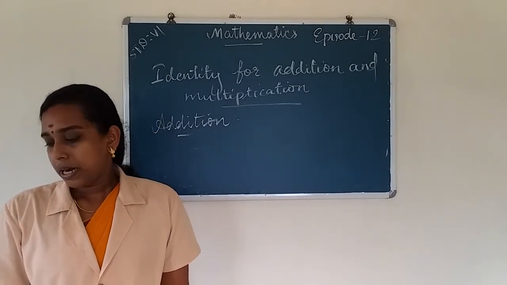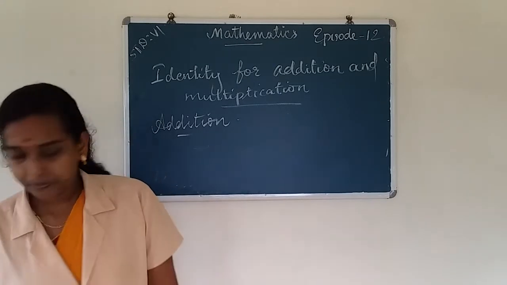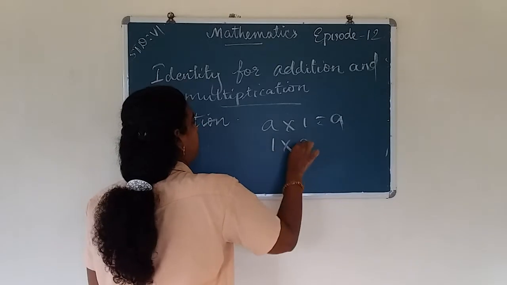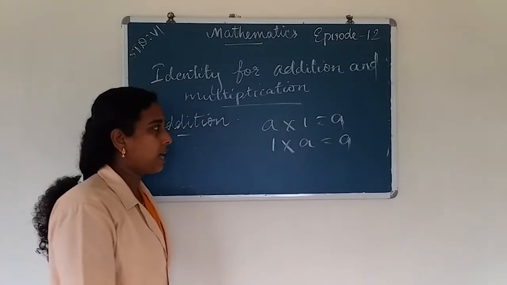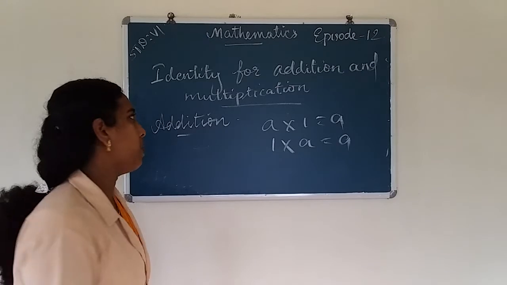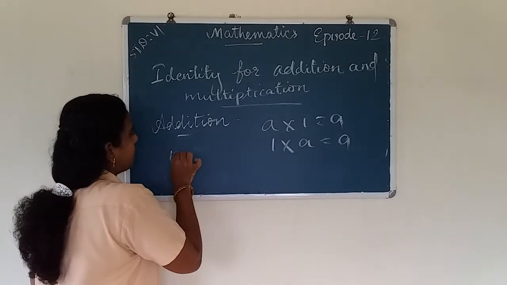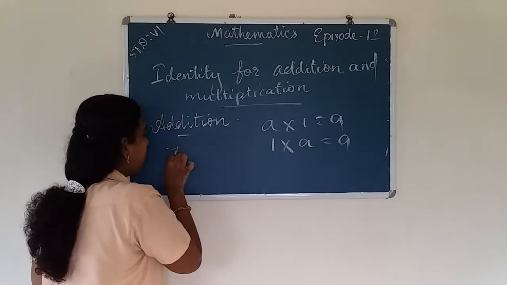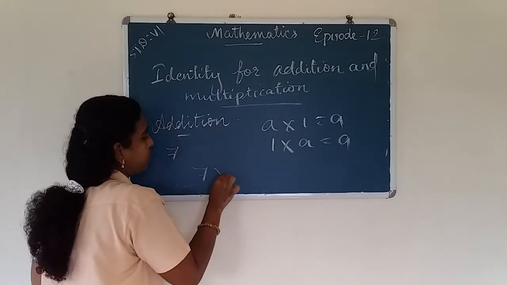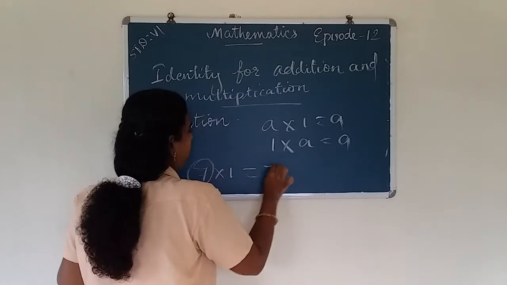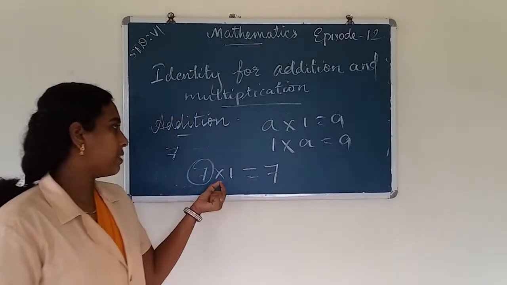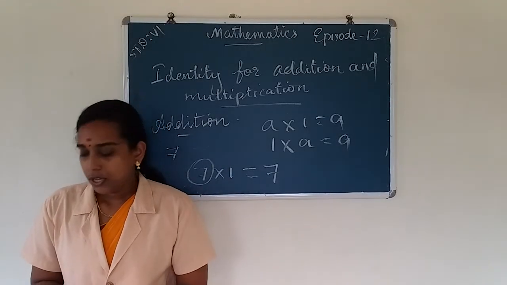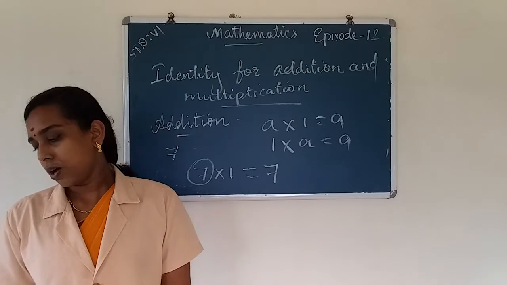And in the case of multiplication, a into 1 is equal to a, and 1 into a is also equal to a. So 1 is the multiplicative identity of whole numbers. Then we can take a whole number 7, multiply 7 into 1, and we get the same whole number as the answer. So 1 is the multiplicative identity of whole numbers. These are the 5 properties of whole numbers.